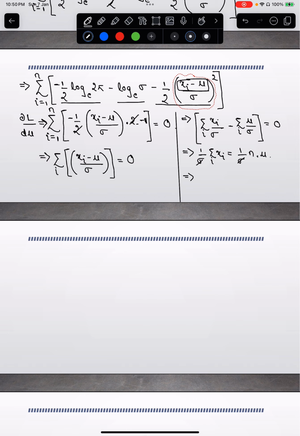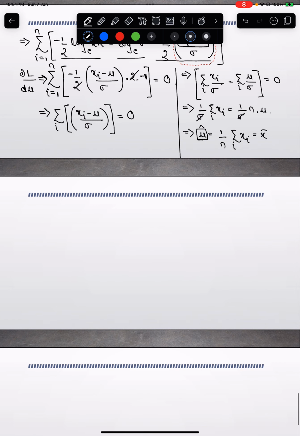So my mu is nothing but 1 by n summation of i, xi. And what is that? It is nothing but the sample mean, right? So I can say that the maximum likelihood estimator for the population parameter mu, or let's say mu bar, is nothing but the sample mean x bar in this case, right?